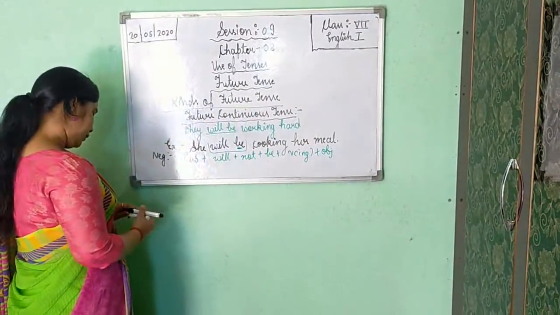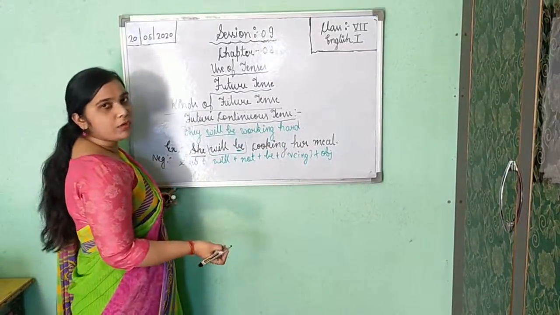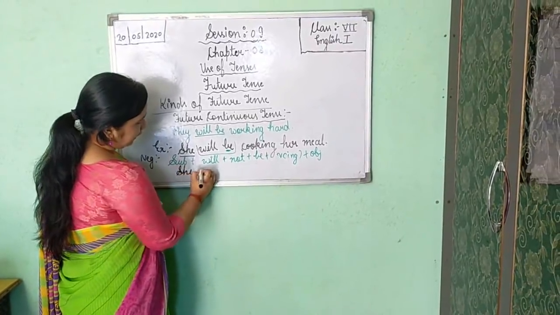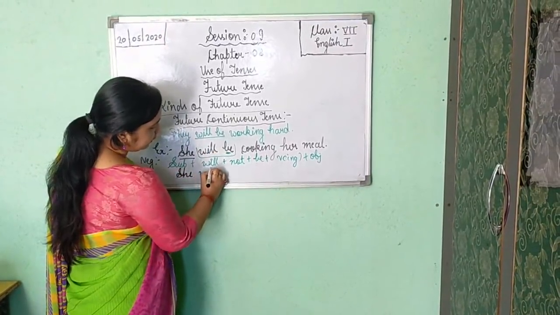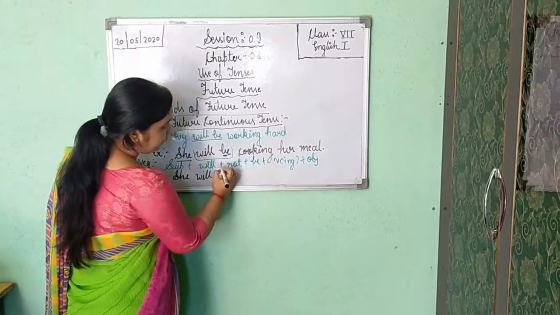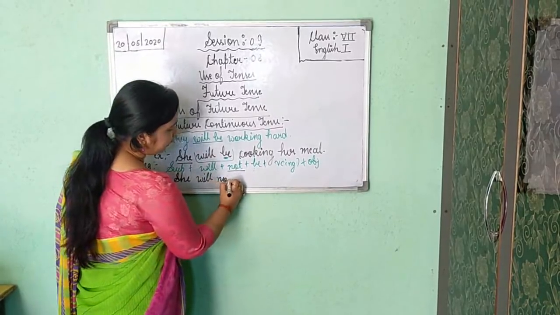So now when you are going to change it, what is our subject? She only, because she is doing the action. She. Now will, as it is we will apply, because with she we will have to use will only. Plus be. After will you are getting not, so simply you will write not.